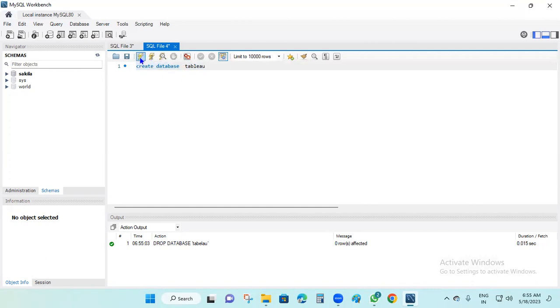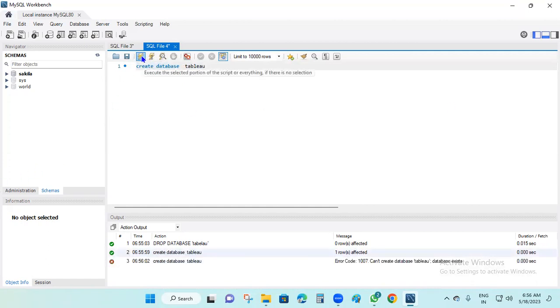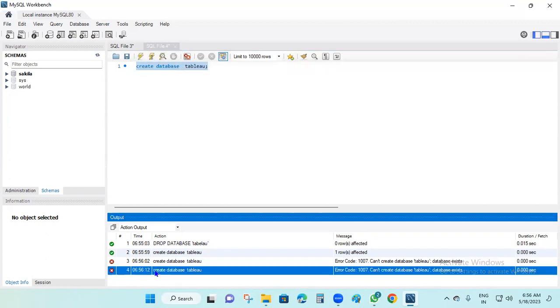Now run this one. Now check whether it is created or not. What happened here? Semicolon. Okay, run this one. What happened here? Create database.